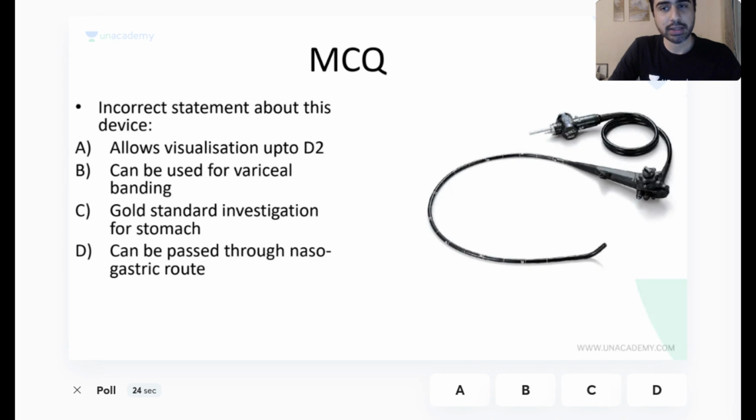What is the incorrect statement about this device? Let's see how many of you can answer this. Waiting, quickly. Okay, only 20% gave the correct answer. What device is this? If you can't make out the device, you can see the options and that will give you an idea. So this is an upper GI endoscope.